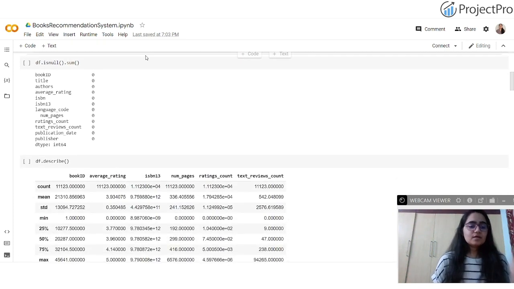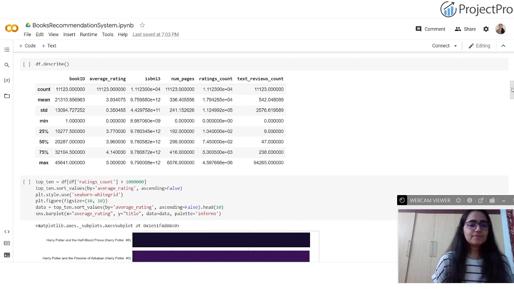To get the sum of whether our data consists of any null values or not. If it contains any null values, which are nothing but the missing values, we have to definitely remove them, and we can either replace them with something more significant, or we can perform imputations. On doing this, we have found that there are no null values in our data set.